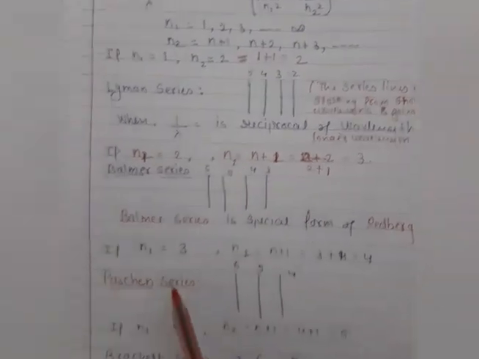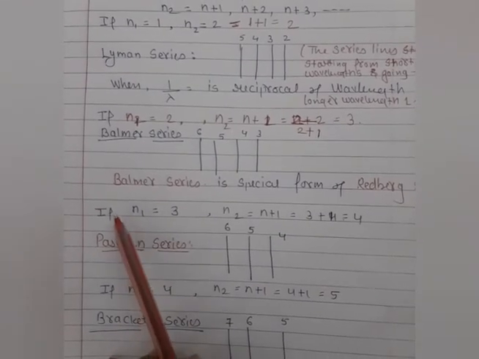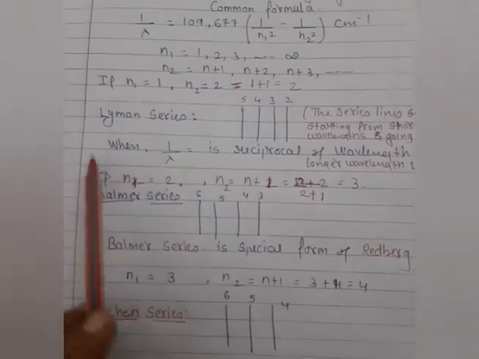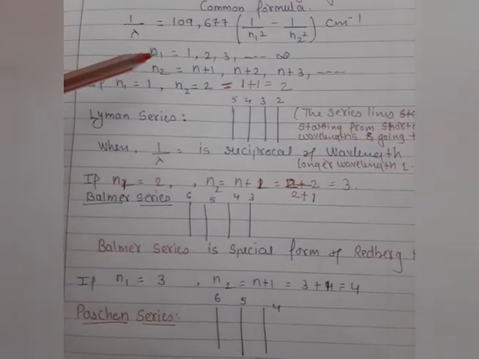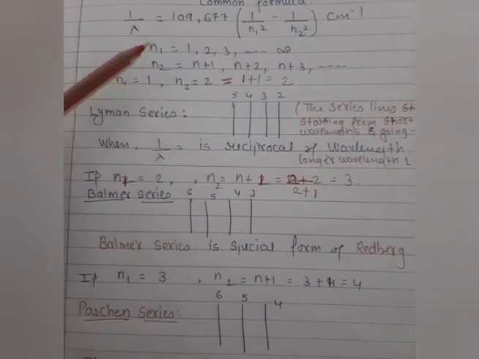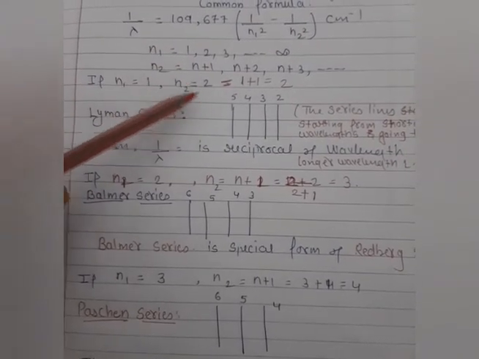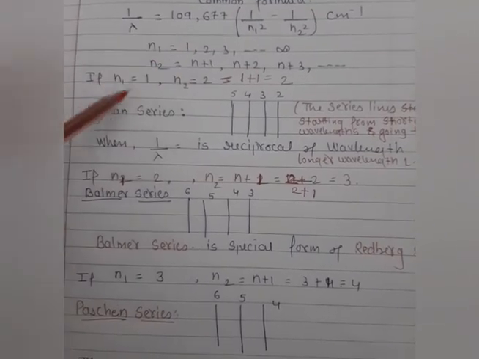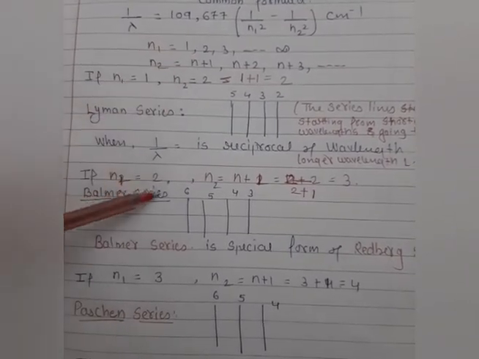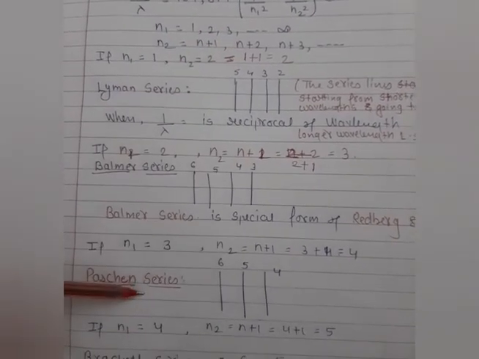Now let's move on to the Paschen series. It is named after a scientist. The value of n1 is 3, because students, always remember the value of n1 cannot be changed; only the n2 value changes. The n1 of 1 is for Lyman, the n1 of 2 is for Balmer, and the n1 of 3 is nothing but the Paschen.